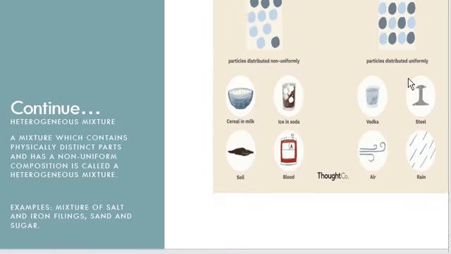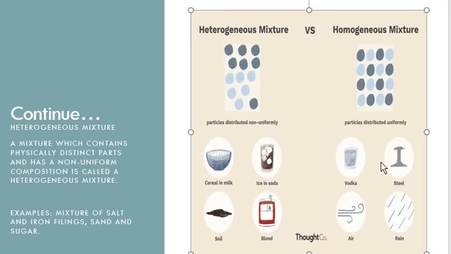If you talk about homogeneous mixtures: steel, air, rain, right? Rain also has so many impurities in the water. But if we see that, the formula of water remains the same, H2O.